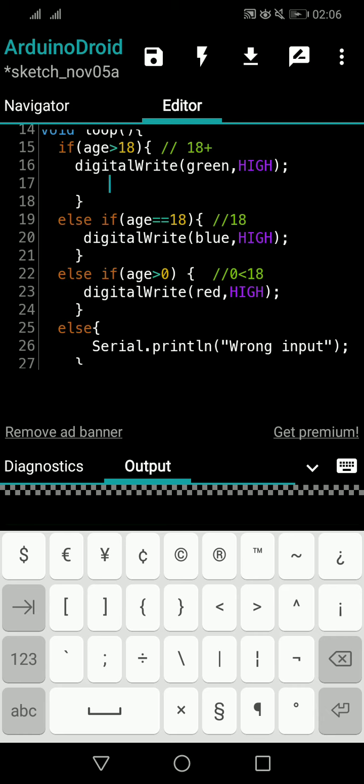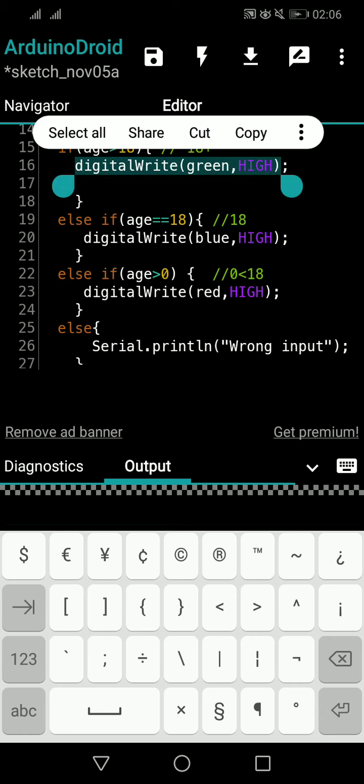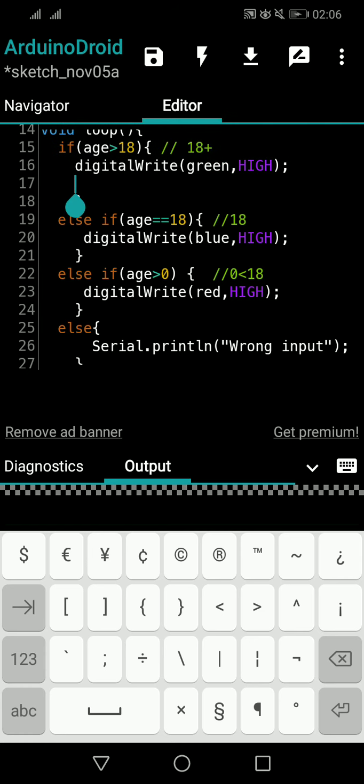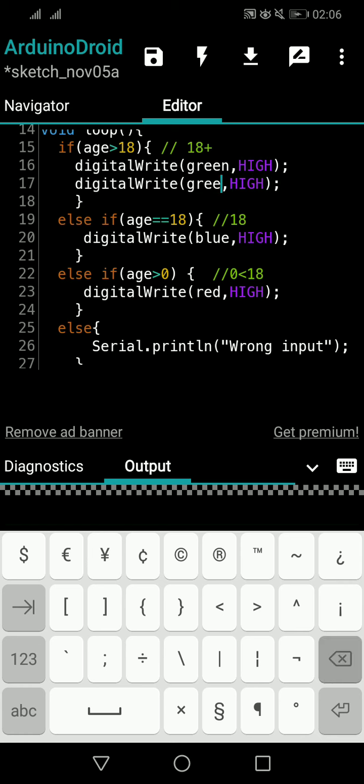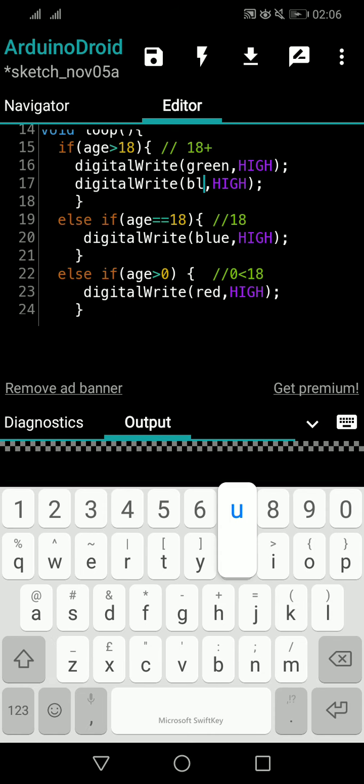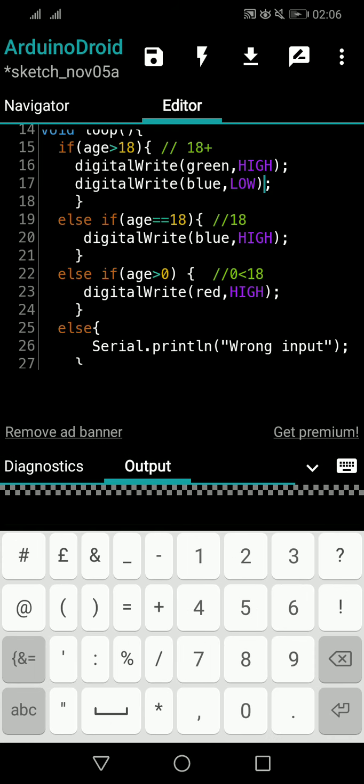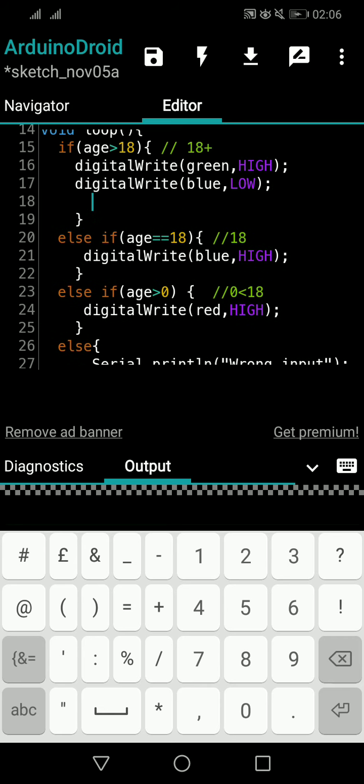So you have to write some validations. It's not a big deal. You have to copy this line. Look at this, it's very simple. First I will switch off blue, because this is the green area now. Blue, LOW. So when you're doing something, you have to do it this way, right? Blue, LOW. So fine. And also you have to switch off red as well. So I will do that as well.